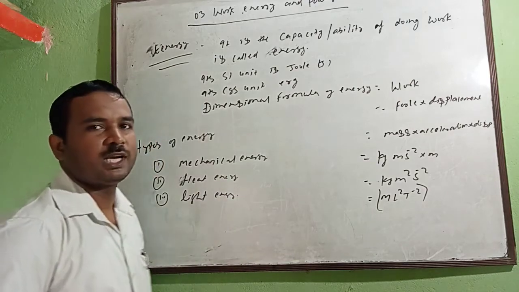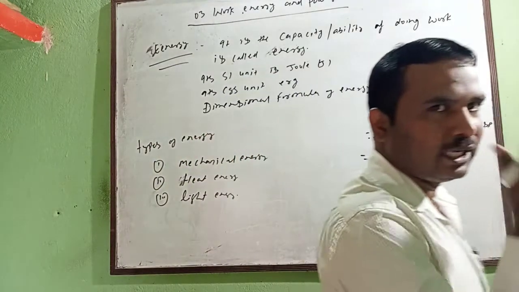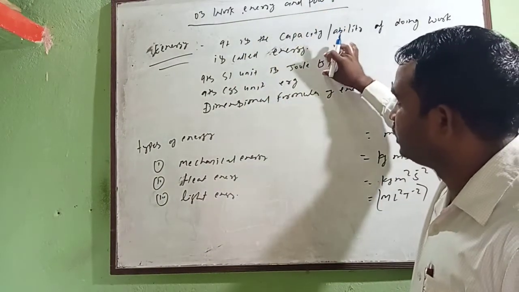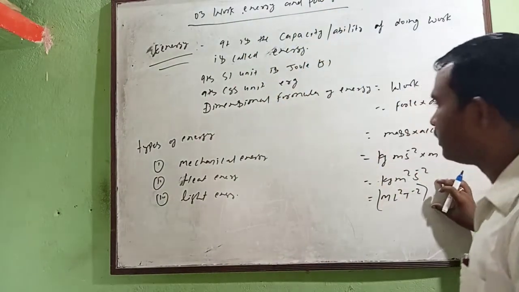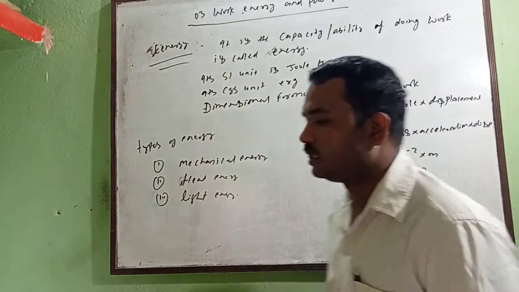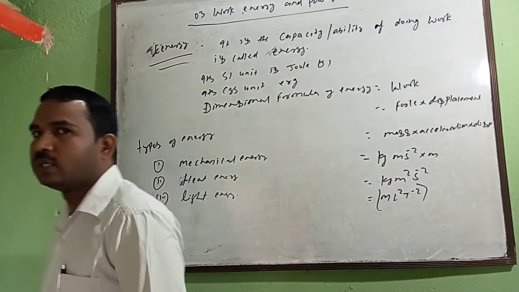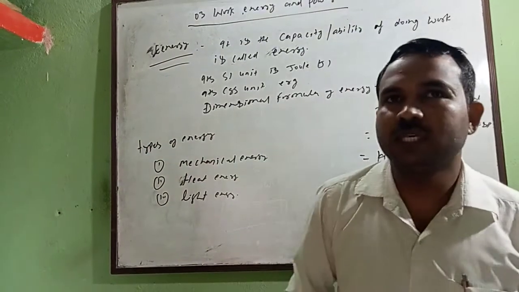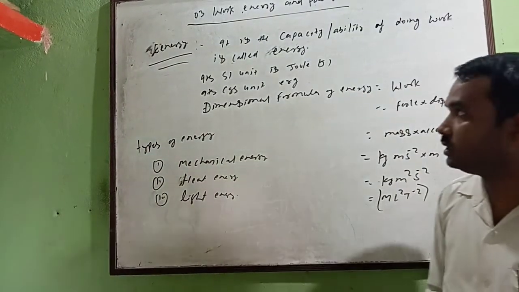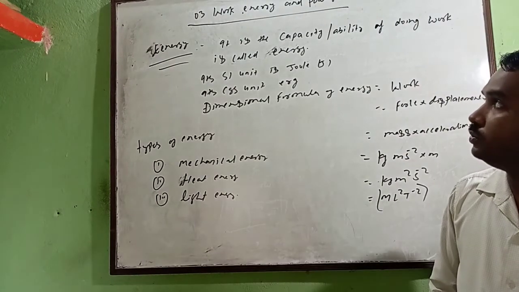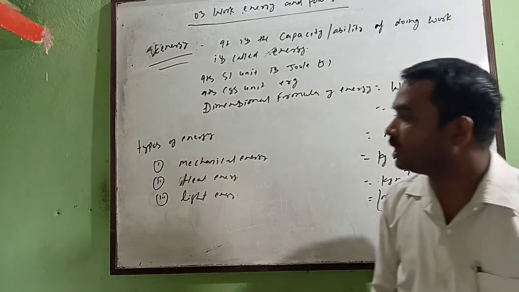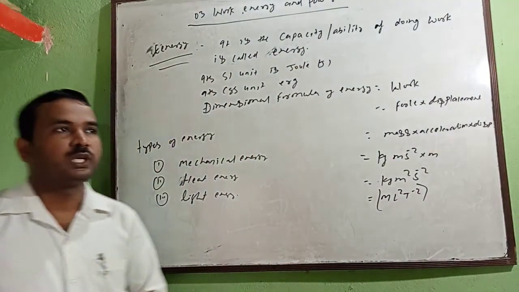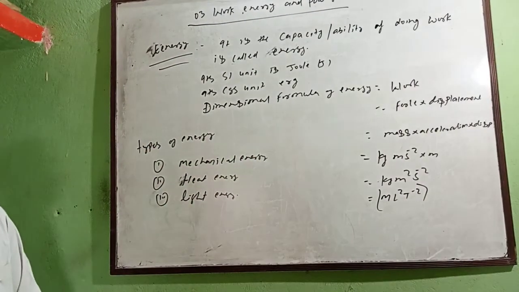There are so many types of energy. It means you will write its definition, SI unit, CGS unit, dimensional formula, and the types of energy. The kinetic energy you can also take. Whenever you see work, energy and power, you will know these. So students, I think you should write these topics, that is, the energy definition.